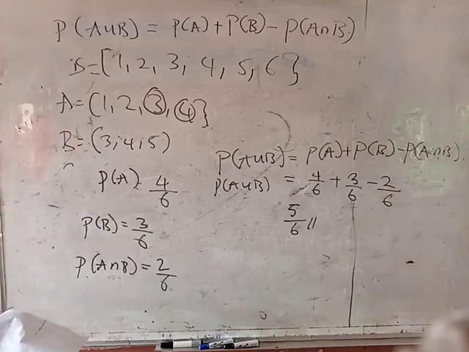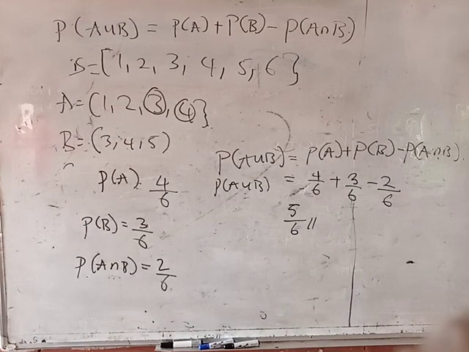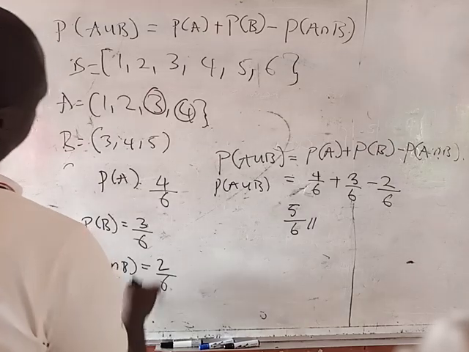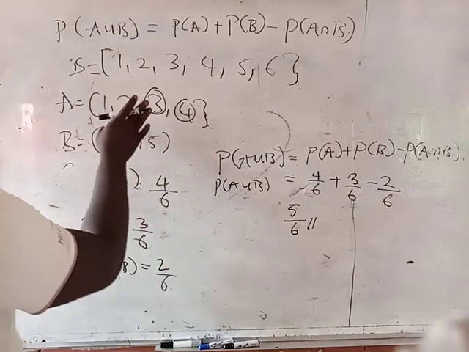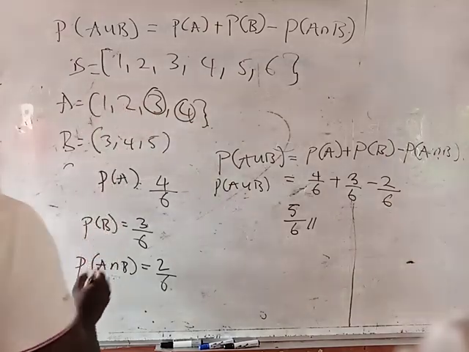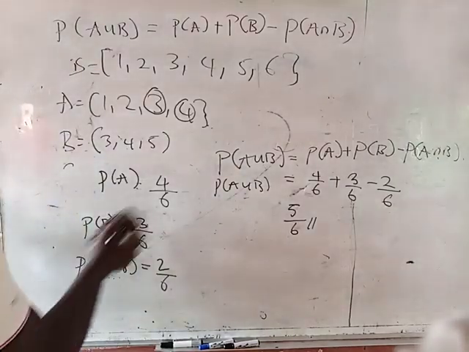Now, I want you to also know that we can solve this in other ways. Remember, if I ask you for A union B, it means you should sum the total outcomes in the two sets.